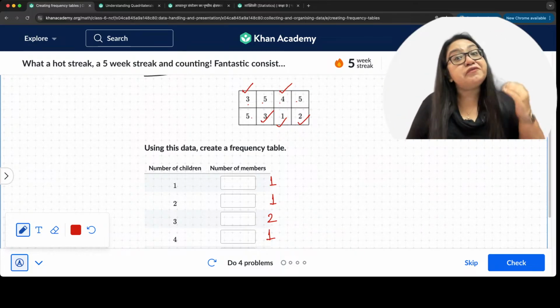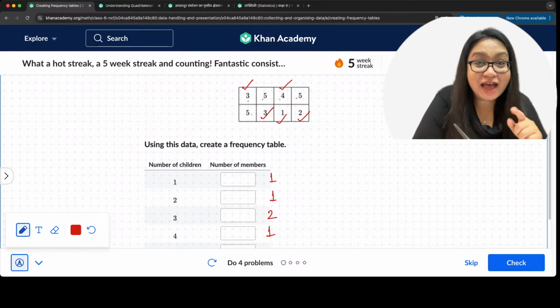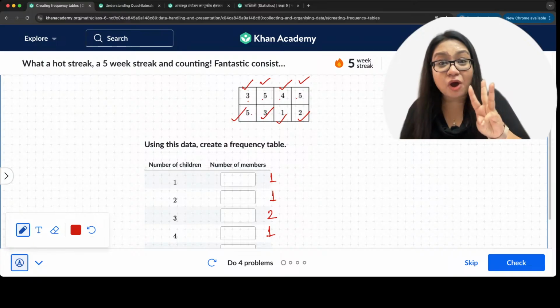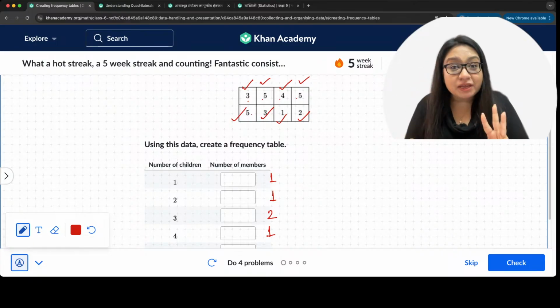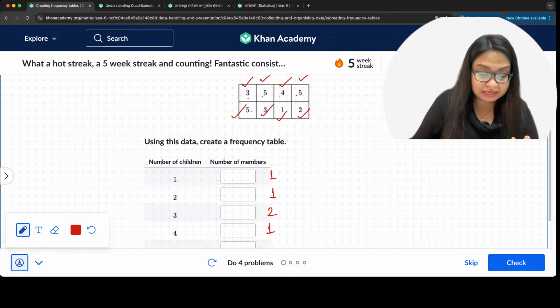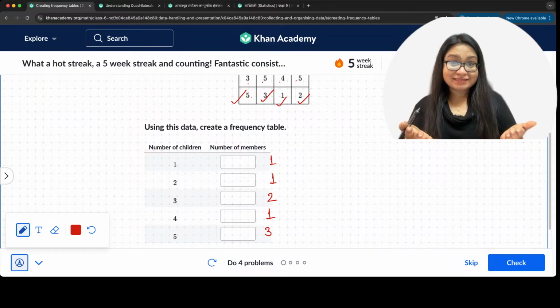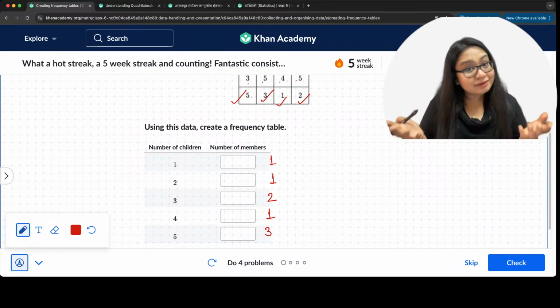What next? 5 kids. Really brave moms. So here we have 1, 2, 3. 3 moms have 5 kids, right? 3 women in the moms club have 5 kids. That means I'm going to write 3 over here. Okay, that's it. That is a frequency table, right?